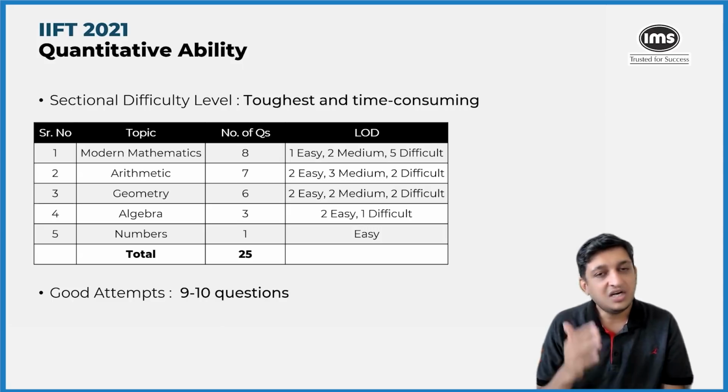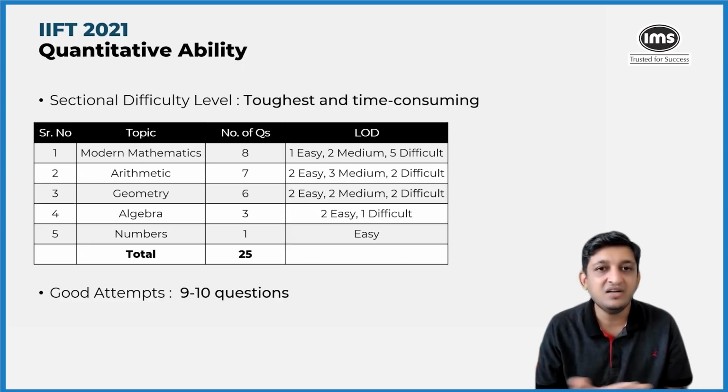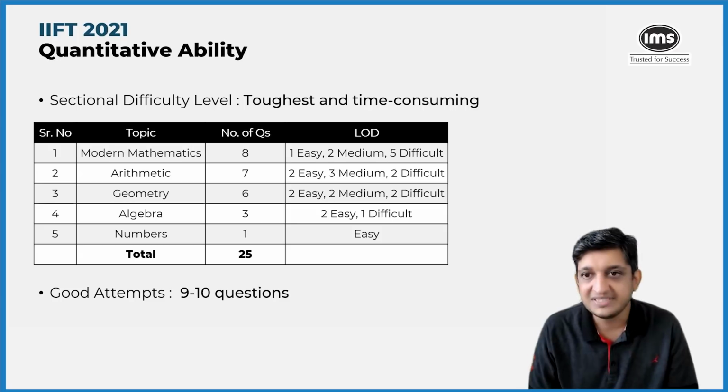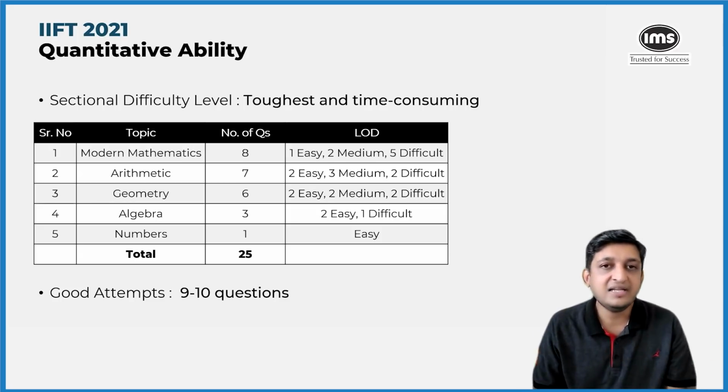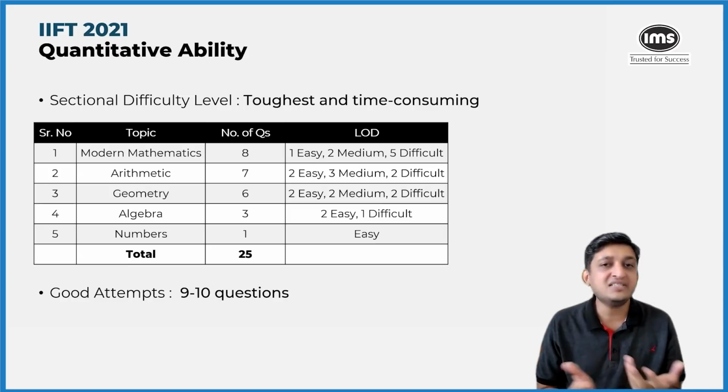But the wise thing was to let go of this entire section, or not run behind attempting each and every one of the 25 questions that we had here. And after you had bagged a good number of attempts, you should have gone to another section and would have done well there. So overall, if you look at it, there was no major surprise as such.